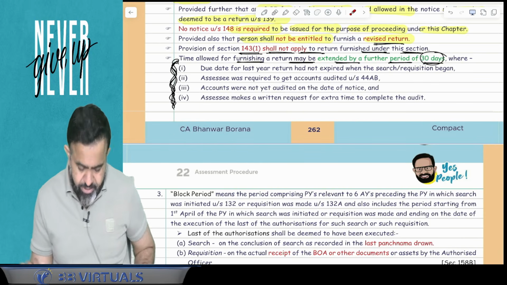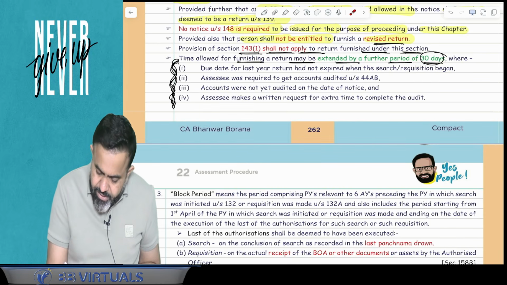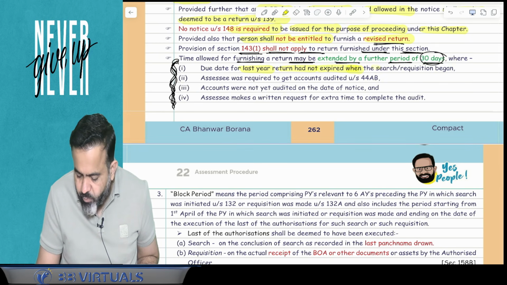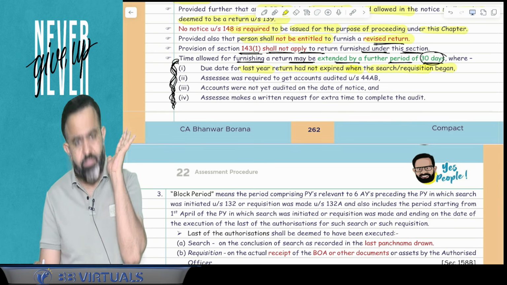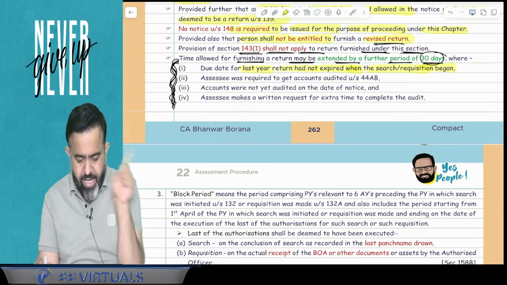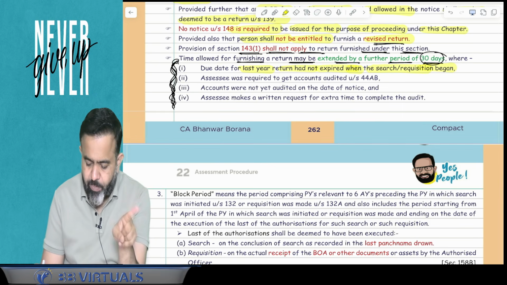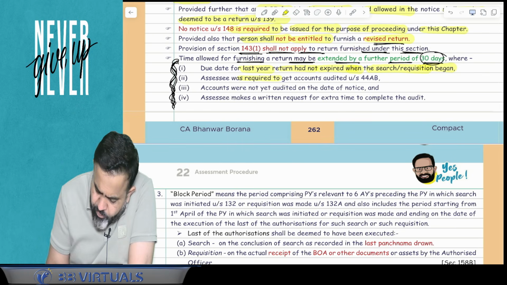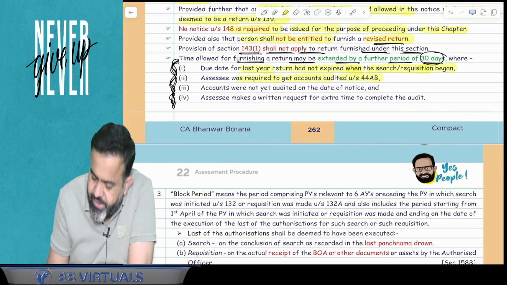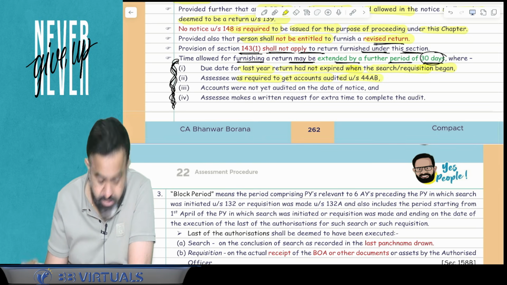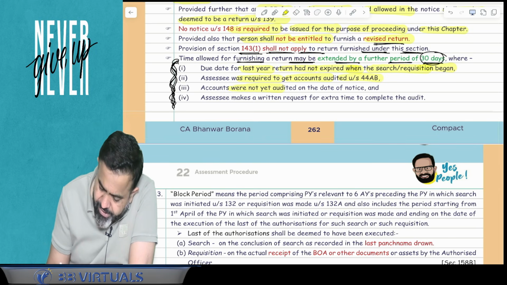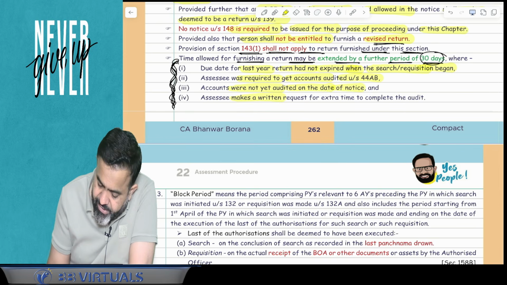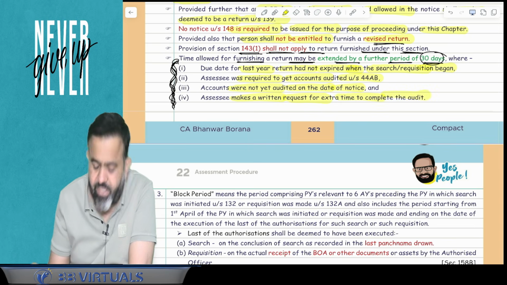Now, what are the four conditions? Try to understand. First, the due date of the last year's return had not expired when the search or requisition began. Second, the assessee was required to get accounts audited under section 44AB. Third, the accounts were not yet audited on the date of the notice. And fourth, the assessee makes a written request for extra time to complete the audit.